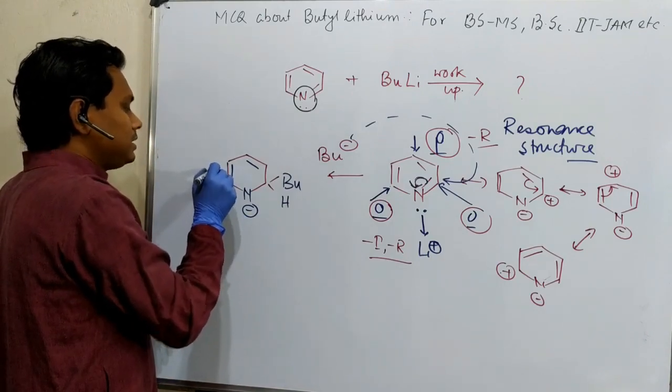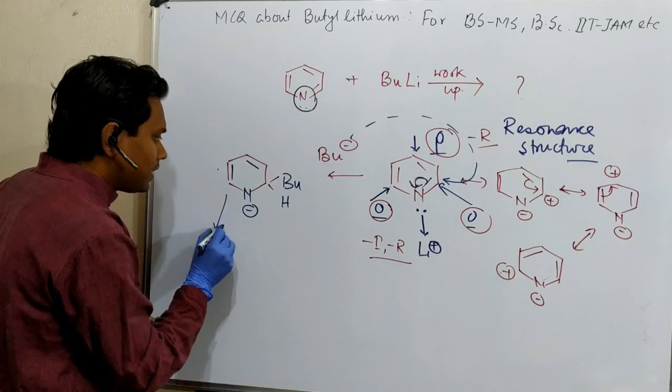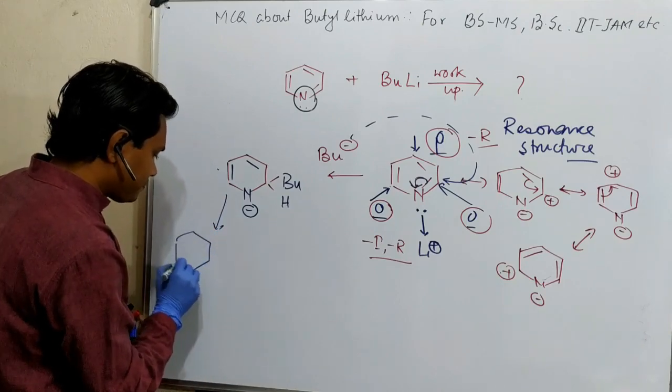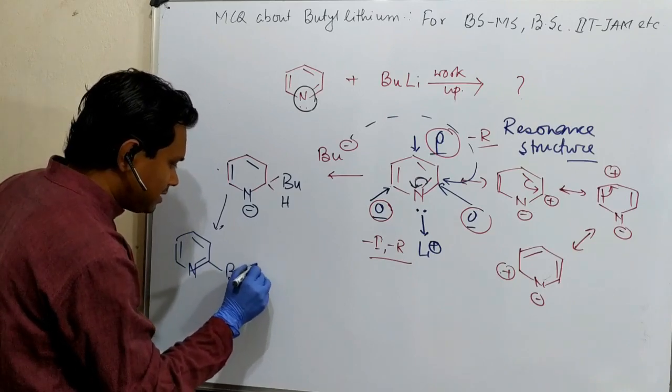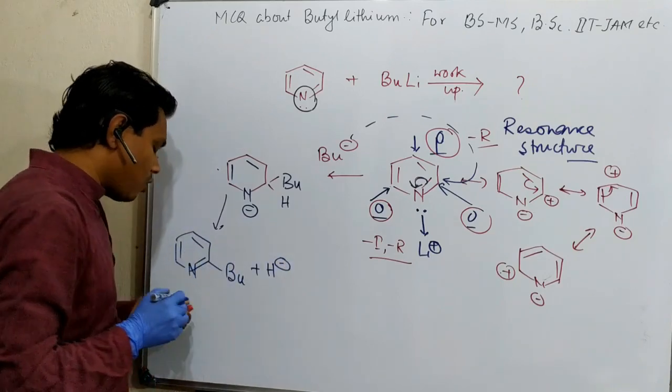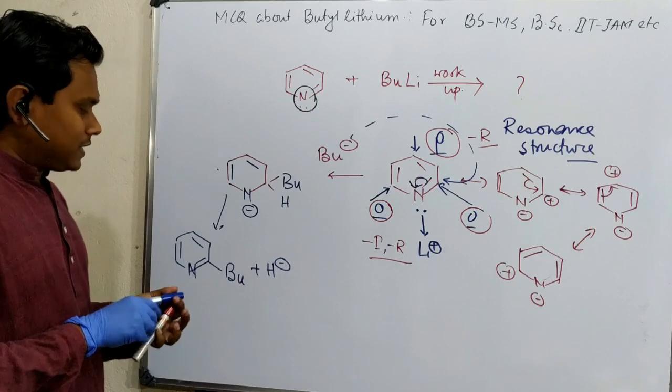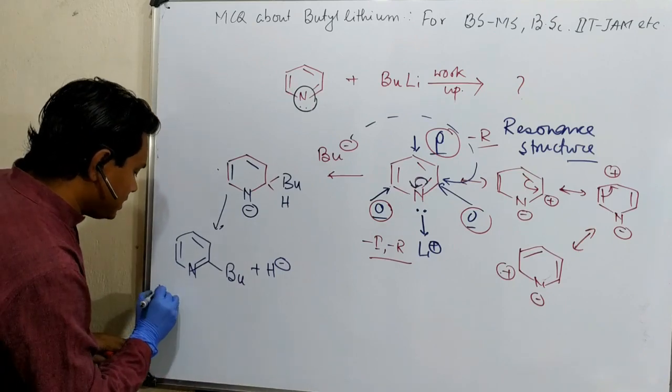So fine. Now question, what is next? As I told in the option, this is converted into the aromatic counterpart, butyl plus H minus. Question, how and why? First of all, point number 1, aromaticity is gained.